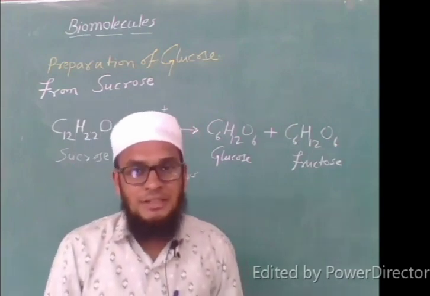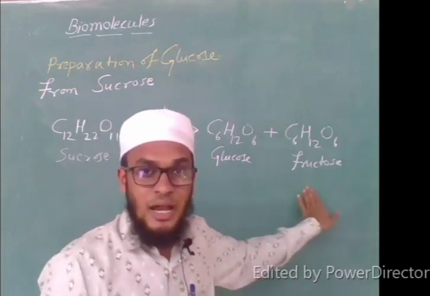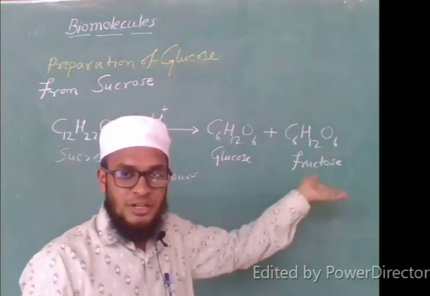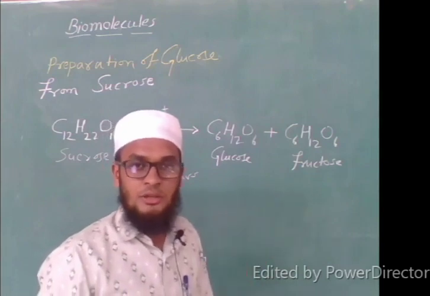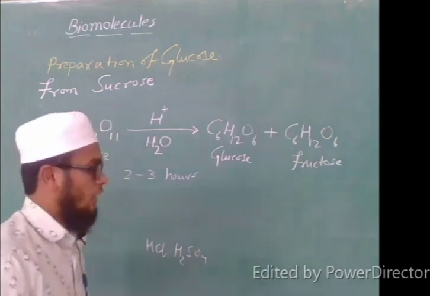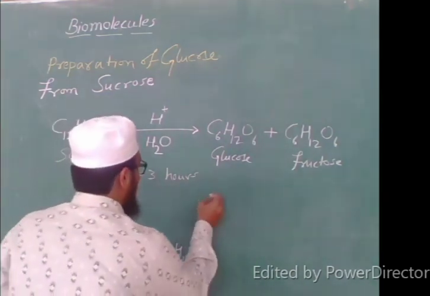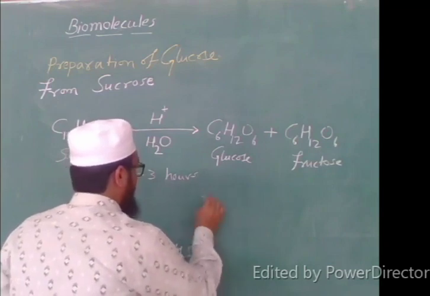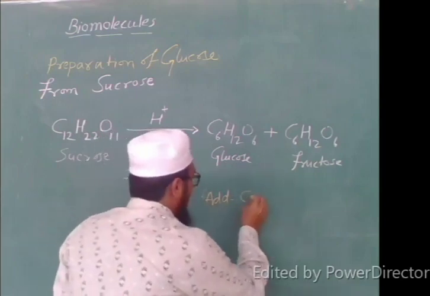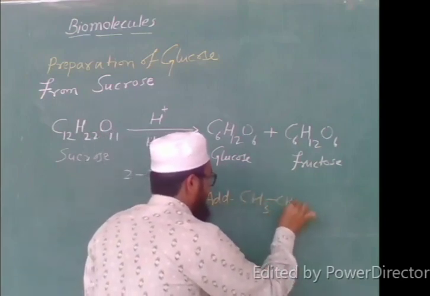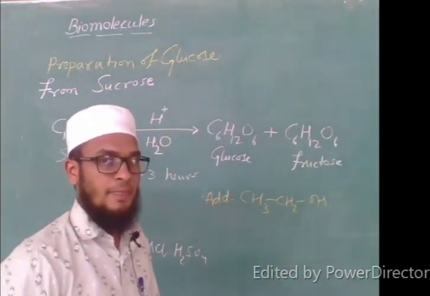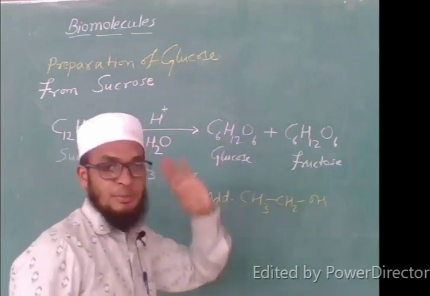But our demand is to prepare glucose, and along with it we are getting fructose. We don't need it. We need glucose. So what will we do? I will add ethanol to the reaction mixture. What is the formula of ethanol? Ethanol is CH3-CH2OH. It is used as a solvent. So I will add ethanol to this product.